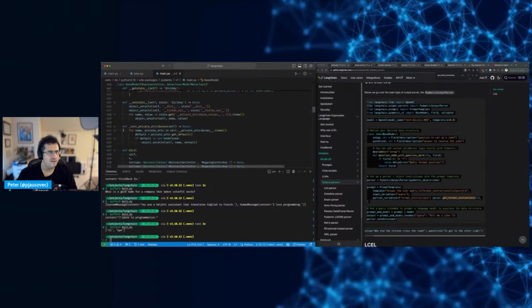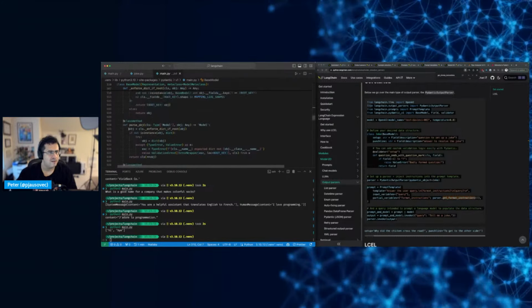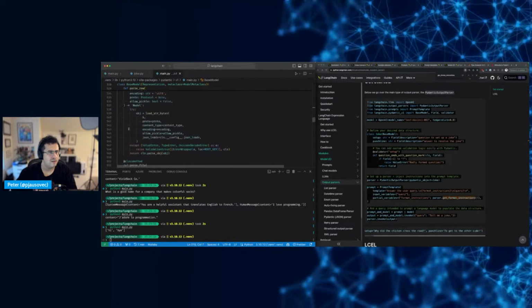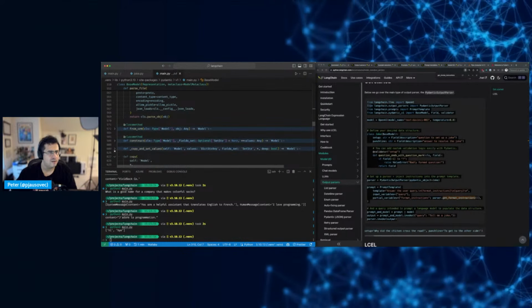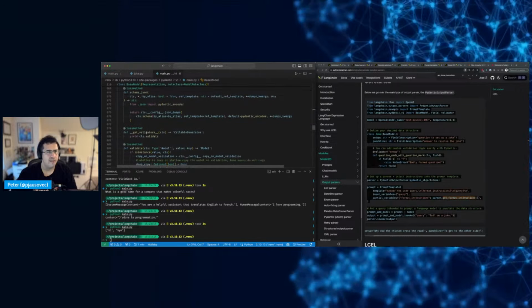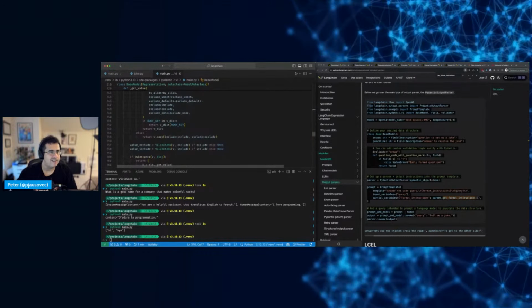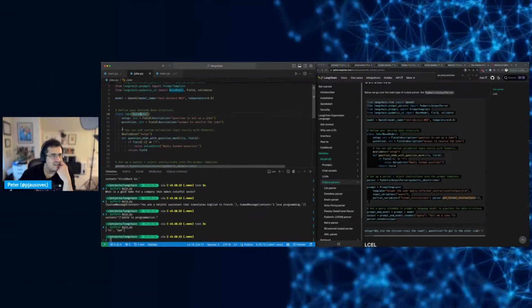JSON, parse object, parse file, from ORM, copy. These are just basic things from the base class.